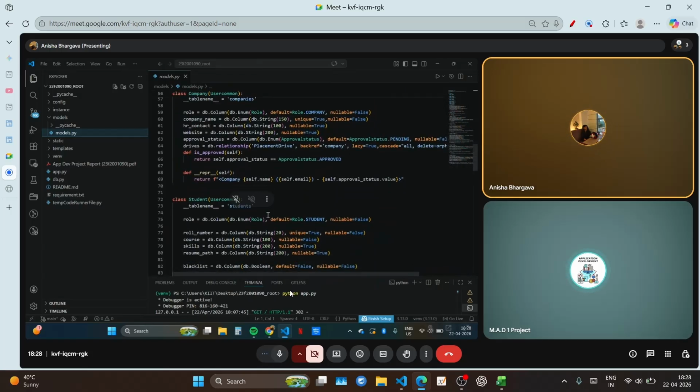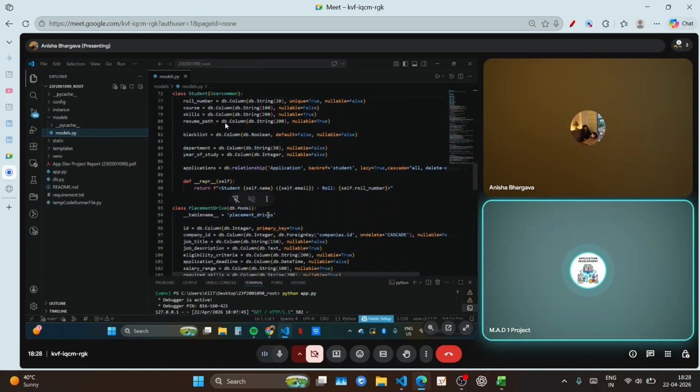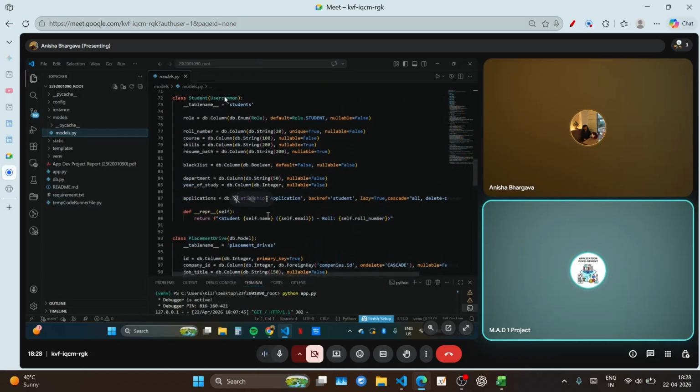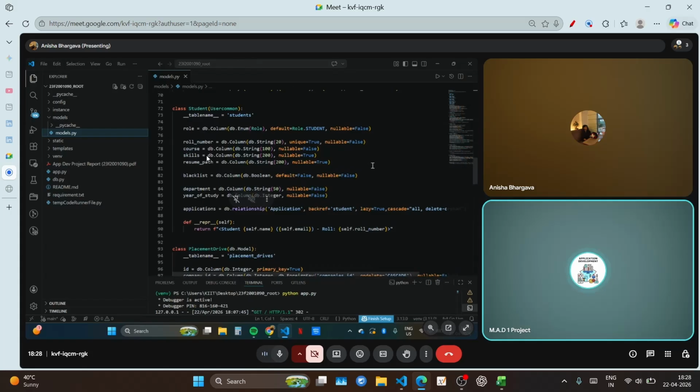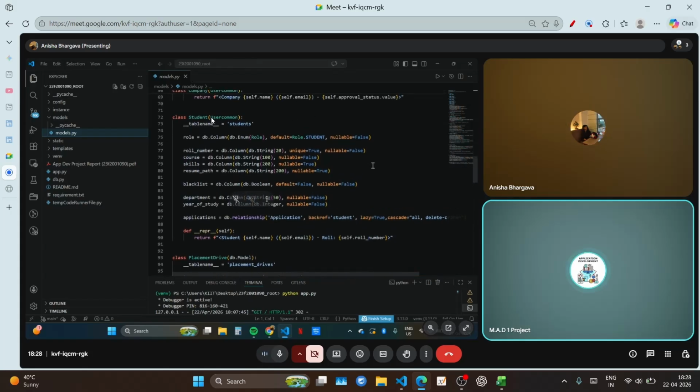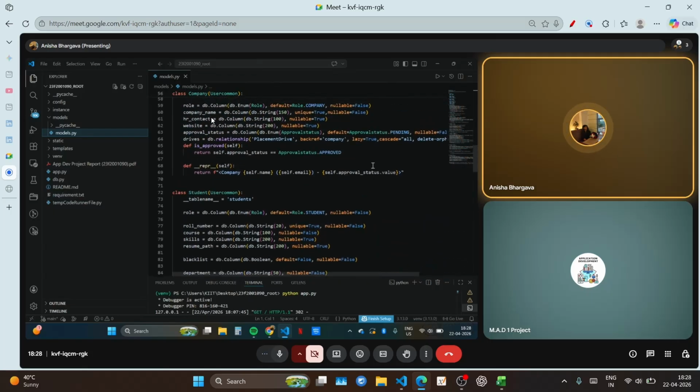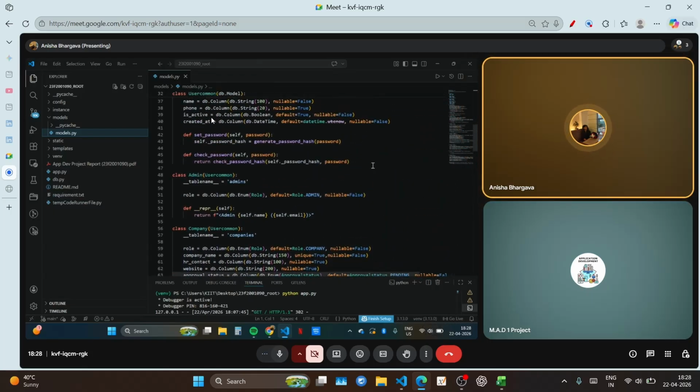Okay, and would you please tell me in line number 72 why you have inherited this user common? What is this user common, and why do you need to inherit this in this particular student class? Basically, user common is one of the classes we have created.